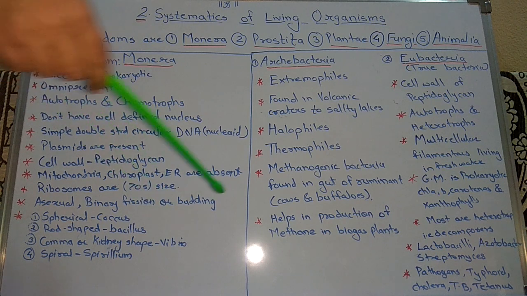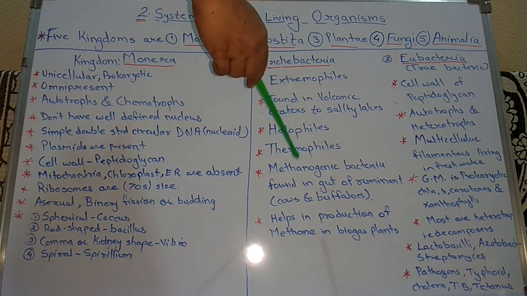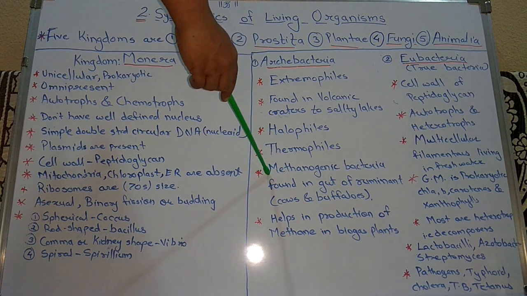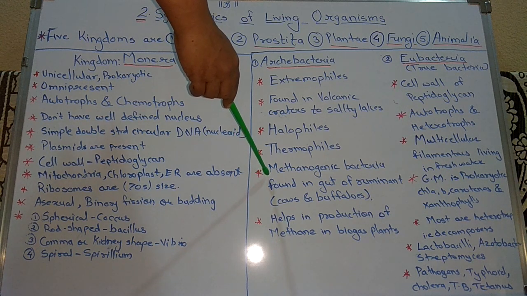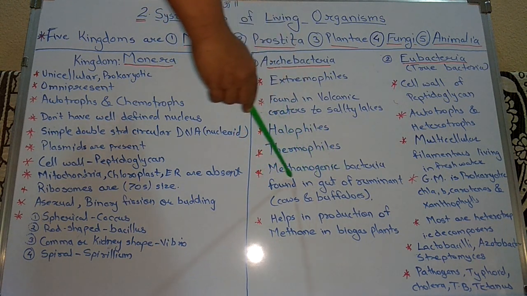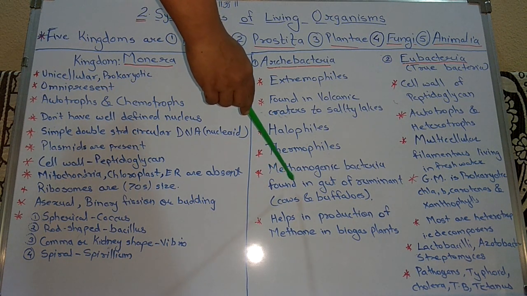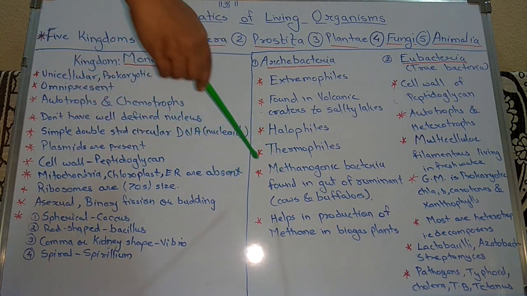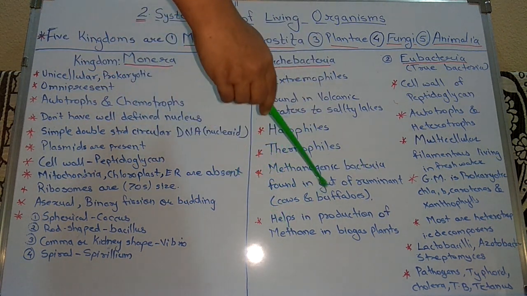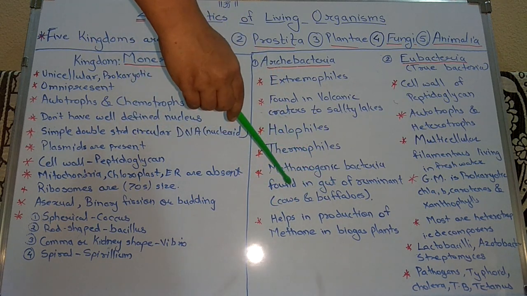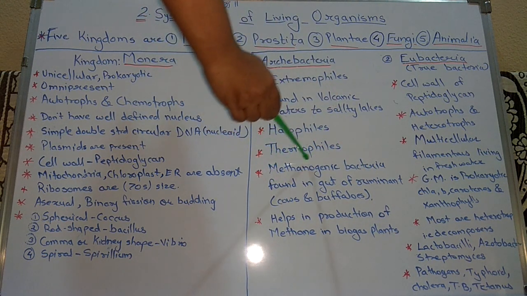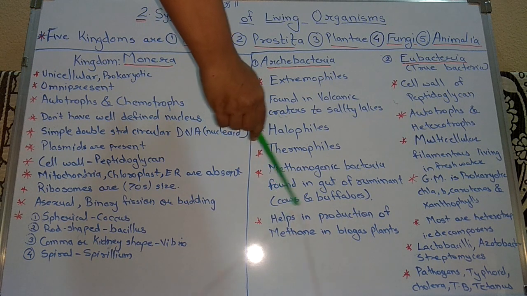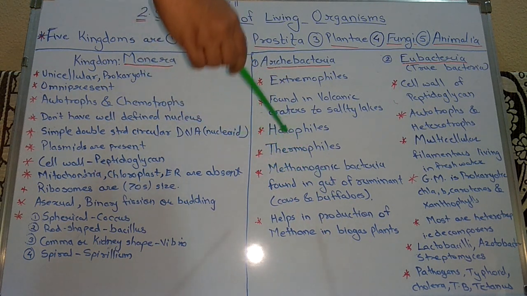Next, it is the methanogenic bacteria. The methanogenic bacteria are the bacteria that produce methane as a byproduct. They are found in the gut of ruminants. Ruminants means cows and buffaloes. The gut of cows and buffaloes has these methanogenic bacteria.